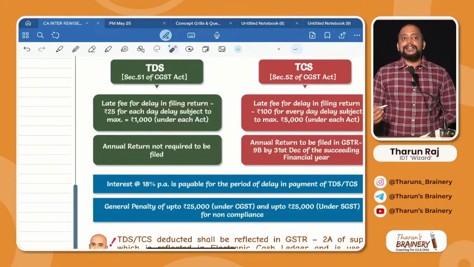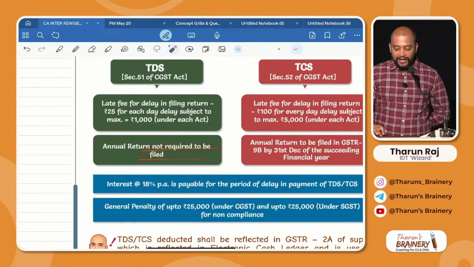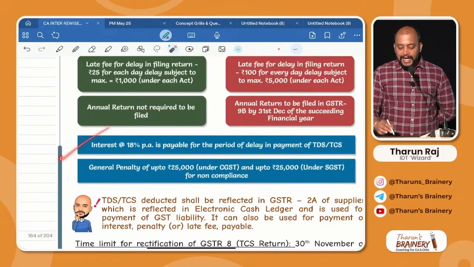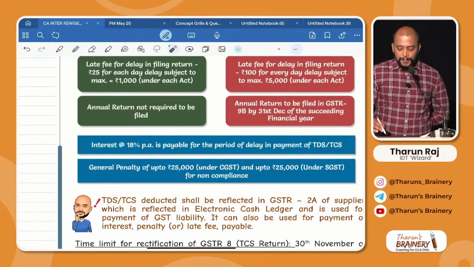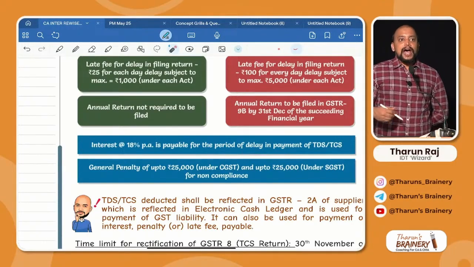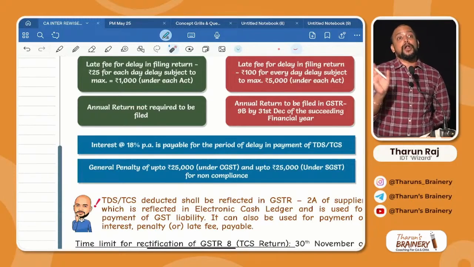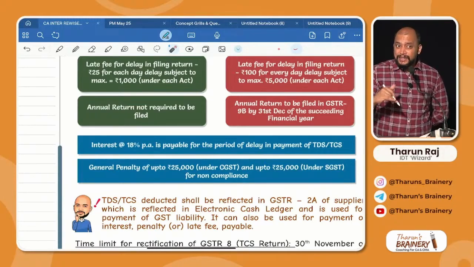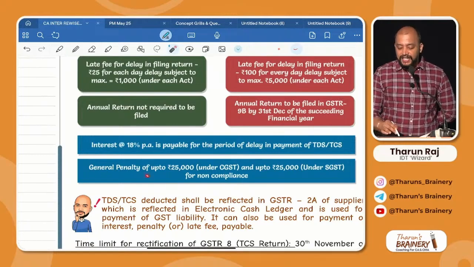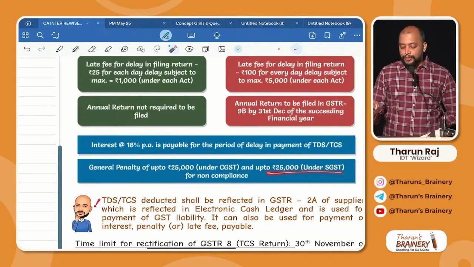Whether a TDS deductor is required to file any annual return? No. Annual return is not required to be filed, and the interest will be 18% per annum payable for the period of delay in payment of TDS, TCS, and any contravention. So if they have not deducted the TDS, or deducted but not properly remitted, or deducted but remitted less, like that, if they default in TDS, the penalty will be up to 25,000 rupees under CGST and up to 25,000